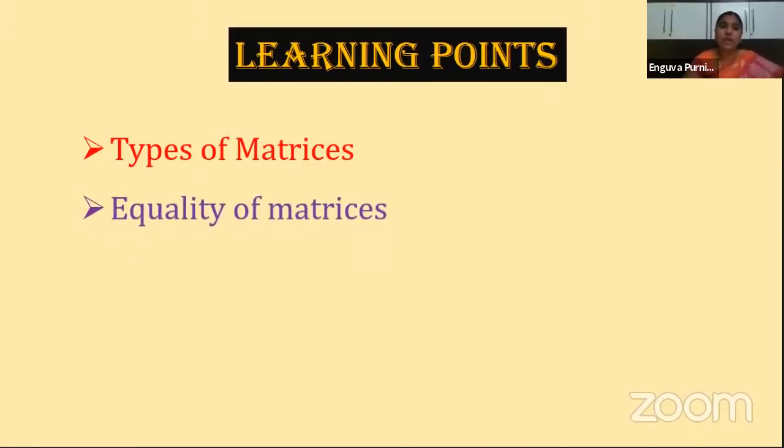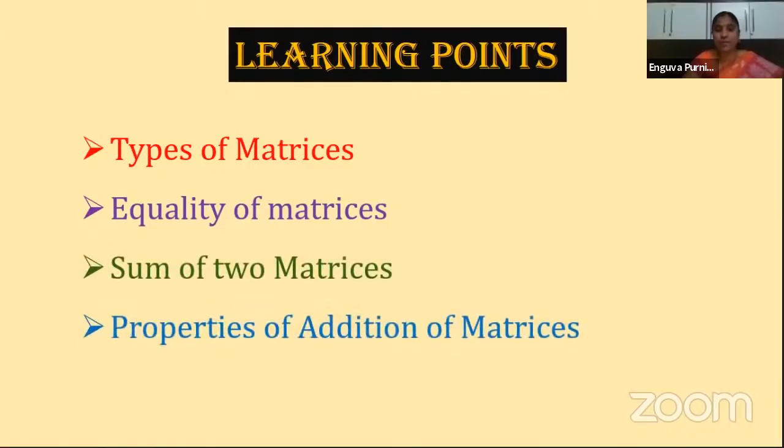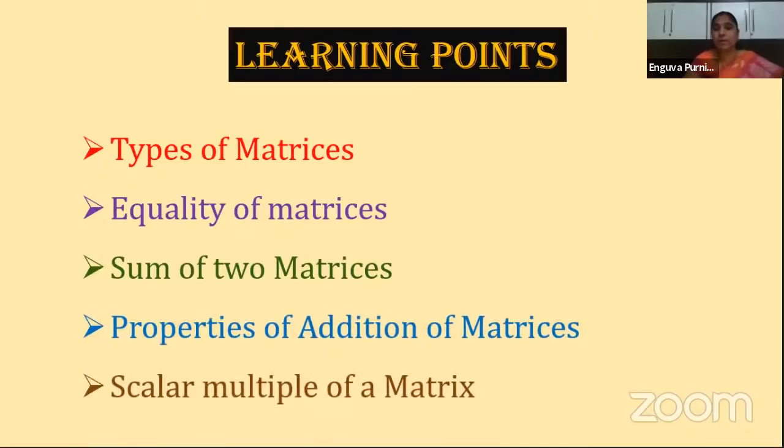And what else do we see? Equality of matrices. So the next one is the sum of two matrices. Next is properties of addition of matrices. Next one is scalar multiple of a matrix. So these are the points we are going to discuss in today's session.